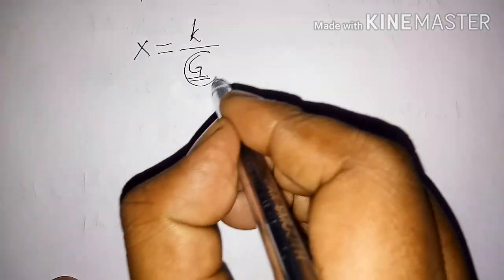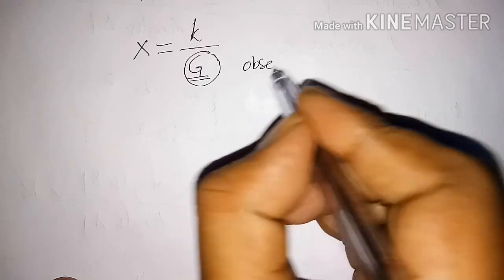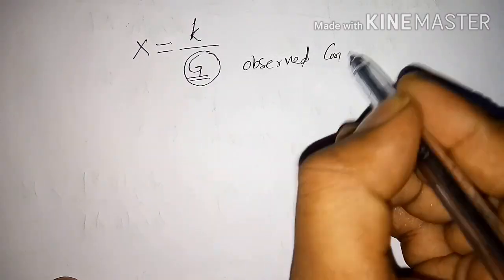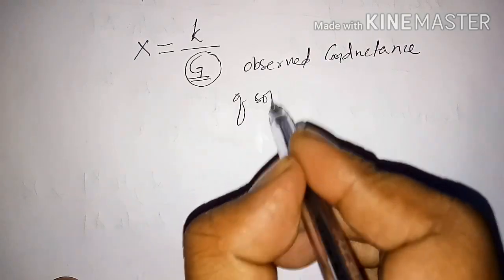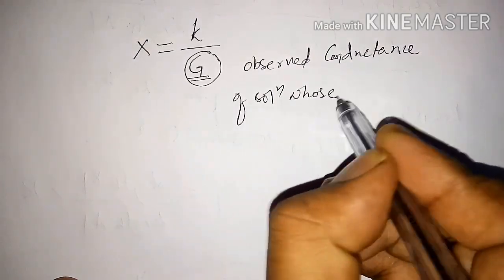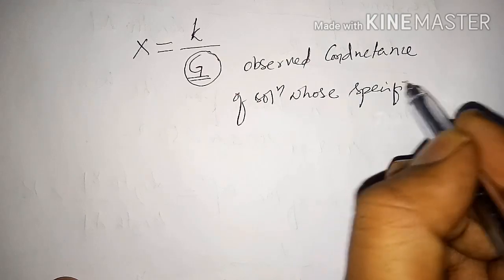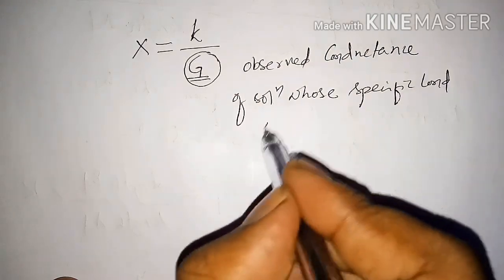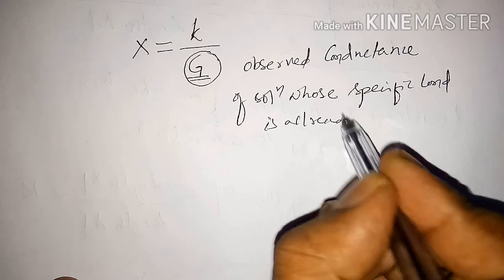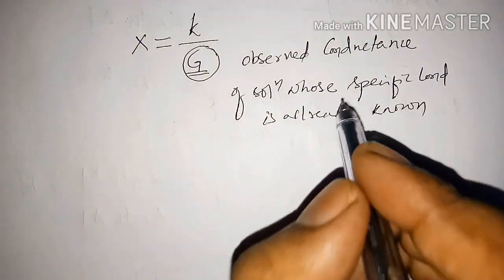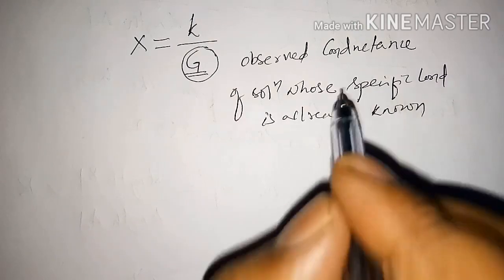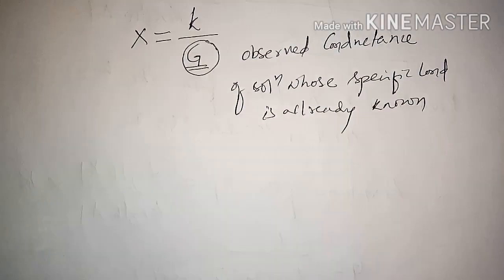This is the observed conductance of a solution whose specific conductance is already known. By taking the known specific conductance of a known solution, we can calculate the cell constant.